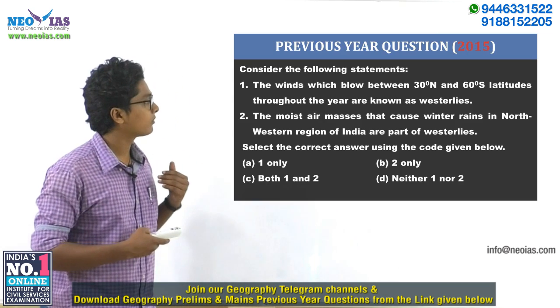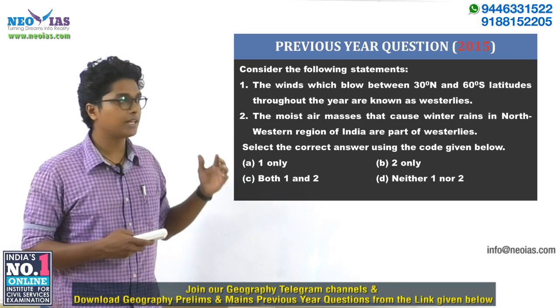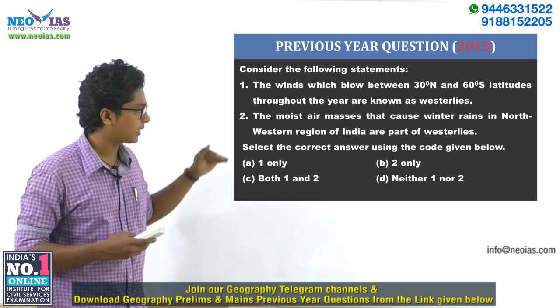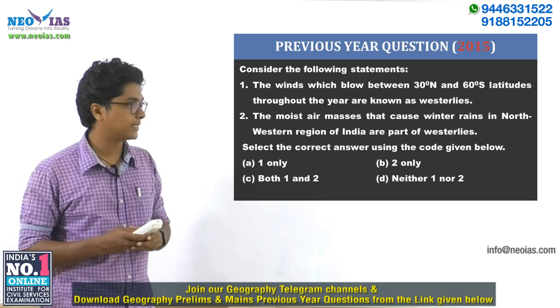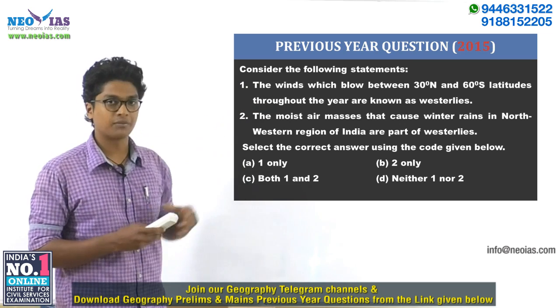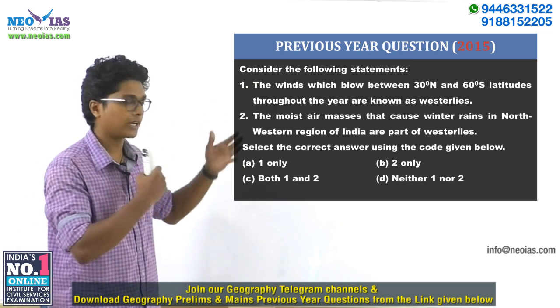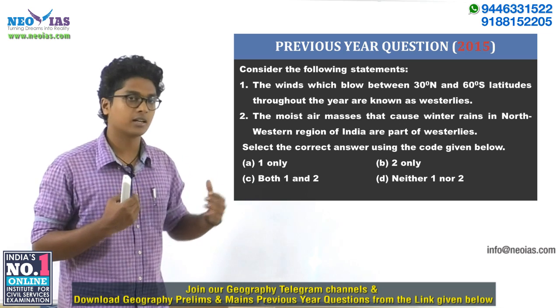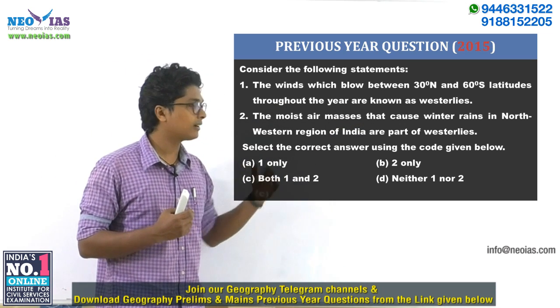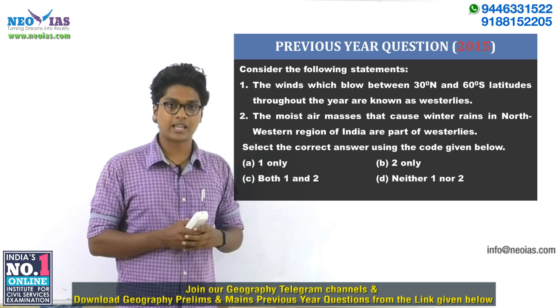In today's video, we are going to solve a 2015 previous year prelims question. This question is specifically regarding winter rainfall in India. Also, the first statement regarding the question is related with westerlies, and both of them are related to each other. The winter rainfalls in India as well as the westerlies are related to each other, and in this video, we will see how this process is taking place.